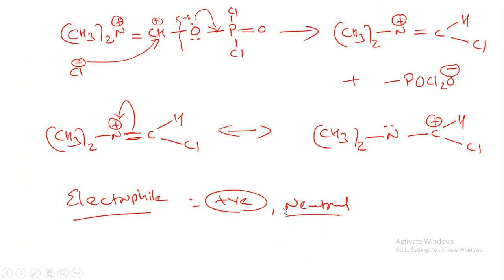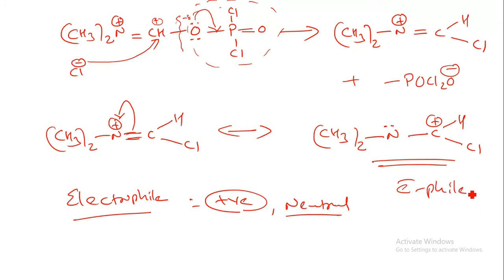Okay, so in the next step what will happen? Now this Cl minus, which was removed from the reaction material, will attack over here. So PO2Cl2 will be removed from the reaction material, and we can have (CH3)2N+ with a CHCl group. Now it will undergo the resonance form, so it will neutralize over here. So N, which has a lone pair of electrons, positive charge, CHCl. Now this is our electrophile.